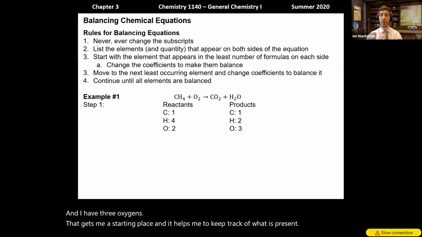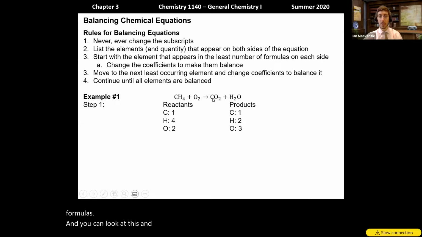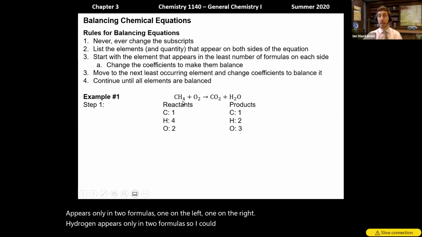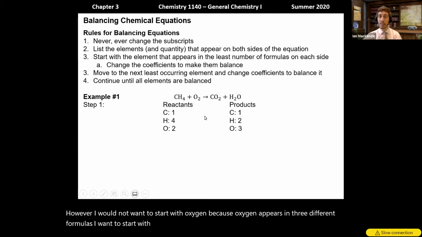The second step, start with the least abundant element, the element that appears in the least number of formulas. You can look at this and say, well, carbon appears only in 2 formulas, one on the left, one on the right. Hydrogen appears only in 2 formulas, so I could start with either of those 2. However, I would not want to start with oxygen because oxygen appears in 3 different formulas. I want to start with the element that appears in the least number of formulas. In this case, I'll start with carbon.